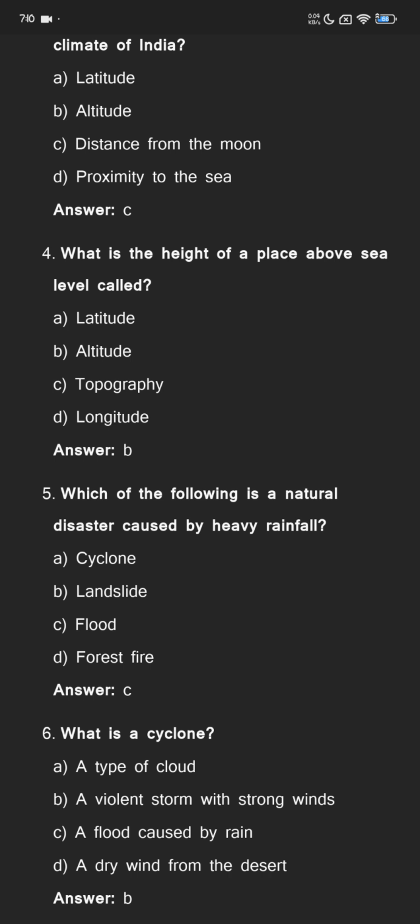Which of the following is a natural disaster caused by heavy rainfall? Cyclone, landslide, flood, forest fire. The answer is flood.